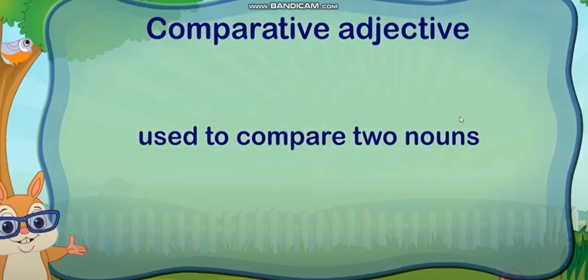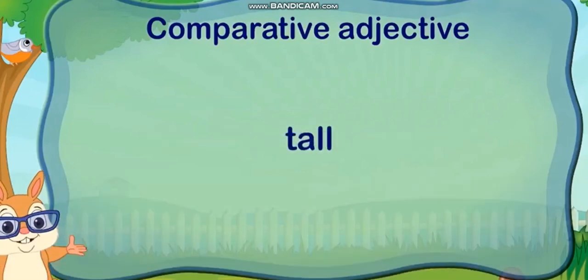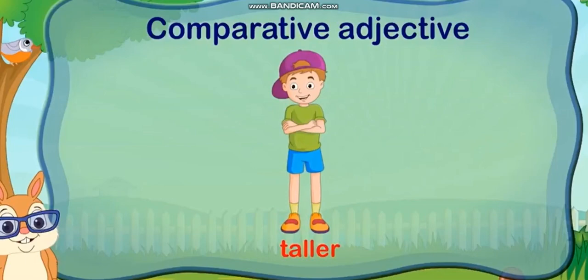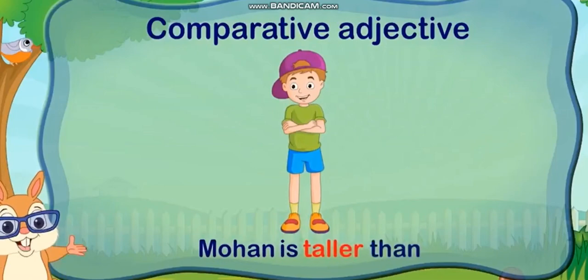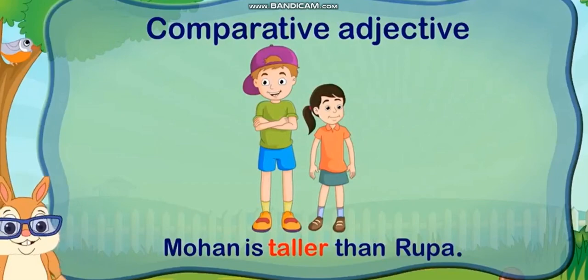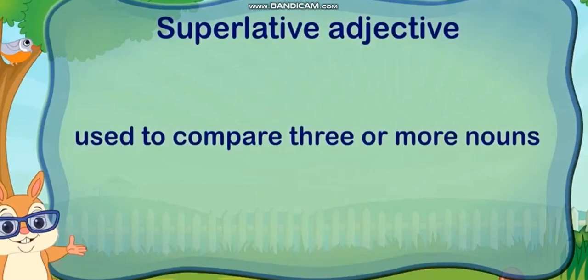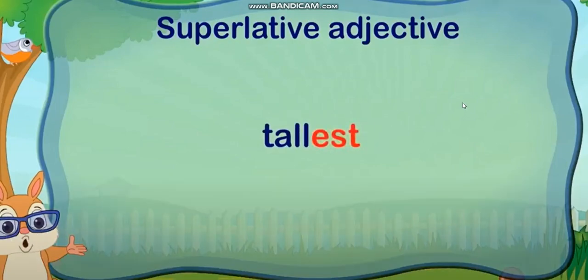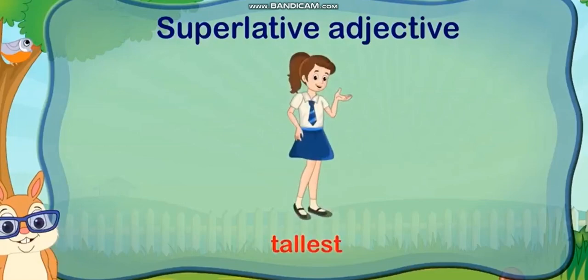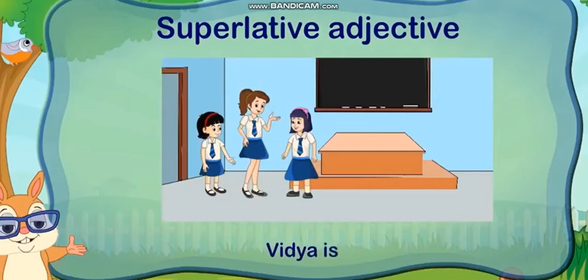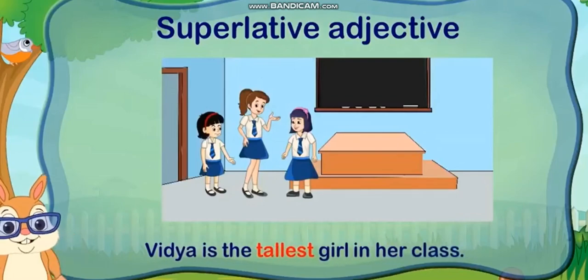A comparative adjective is used to compare two nouns. We usually add er to the adjective. For example, taller. Mohan is taller than Rupa. A superlative adjective is used to compare three or more nouns. We usually add est to the adjective. For example, tallest. Vidya is the tallest girl in her class.